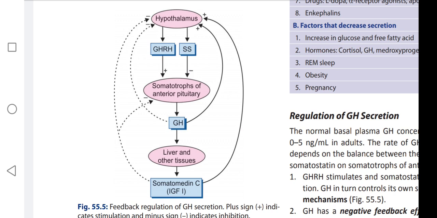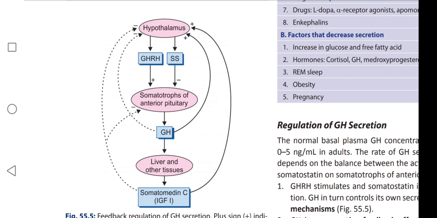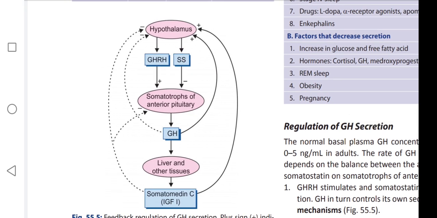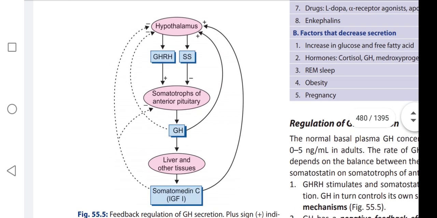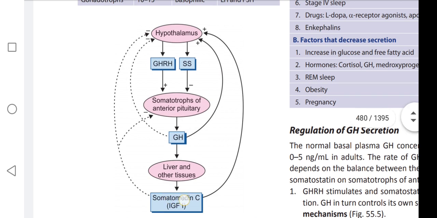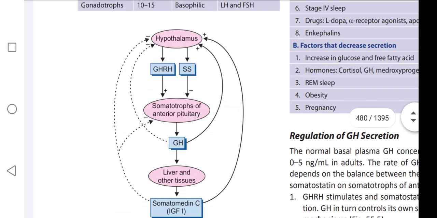Okay guys, I already told you the growth hormone has a negative feedback effect on growth hormone releasing hormone, and growth hormone has a positive effect on somatostatin. And growth hormone leads to the secretion of somatomedin C, that is insulin-like growth factor 1, and it affects both the hypothalamus and somatotropes of the anterior pituitary.